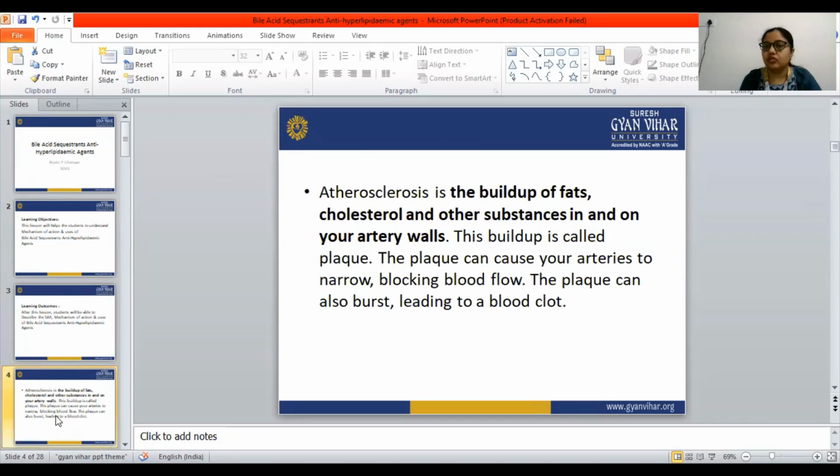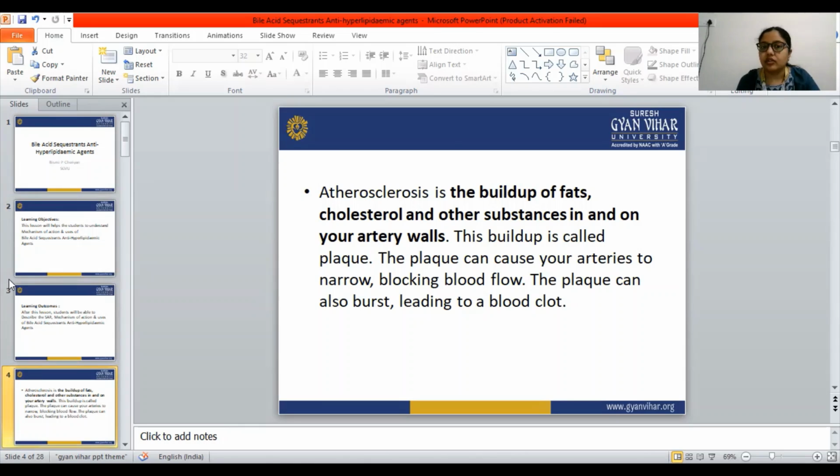So first we have to know what atherosclerosis is, what the hyperlipidemic condition is, and what the anti-hyperlipidemic agents are. Atherosclerosis is the buildup of fats, cholesterol, and other substances in and on the artery walls.